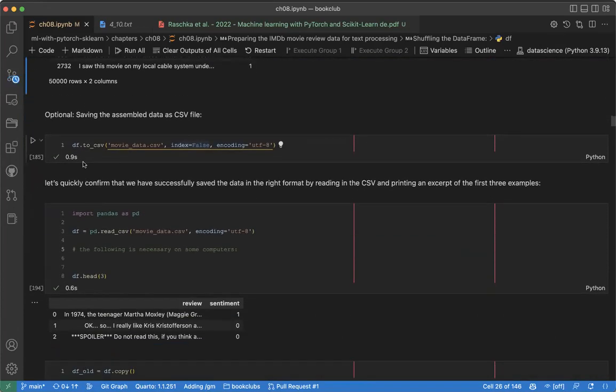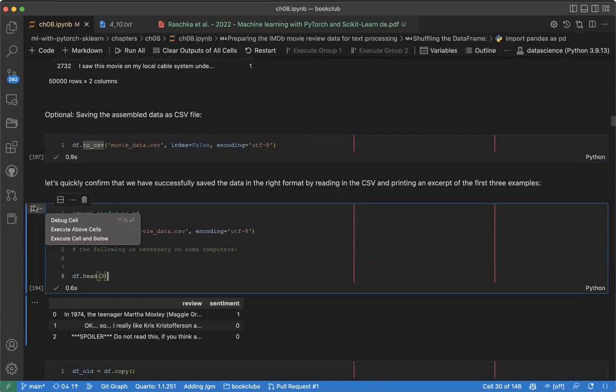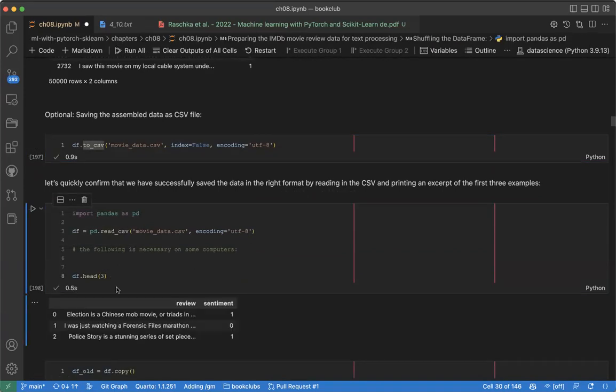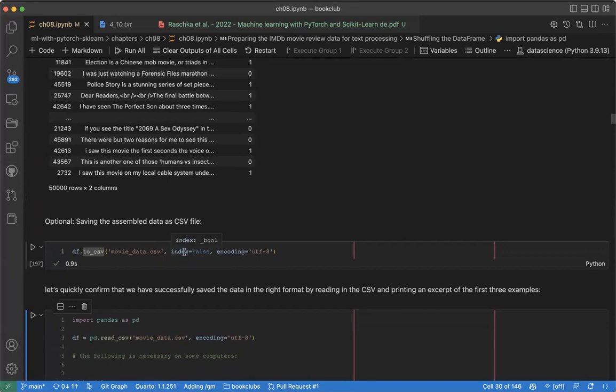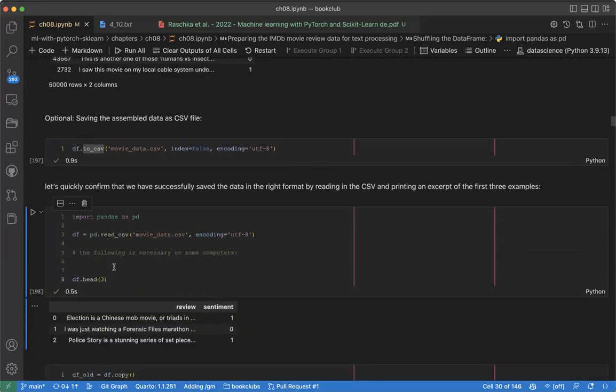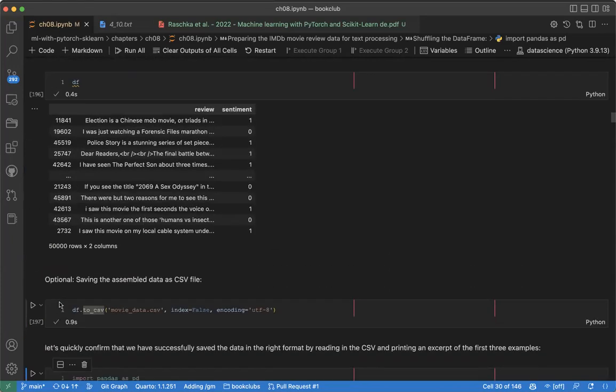Let me save this. Okay, so you can see the first one here is election, but when we save, we say index false, don't save the index. Now when we reload it after saving, it has index 0, 1, 2, which is the natural index we want to see in our data set. We did the shuffled index just for reshuffling.